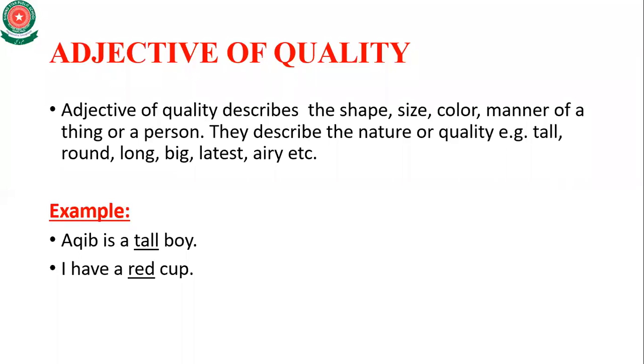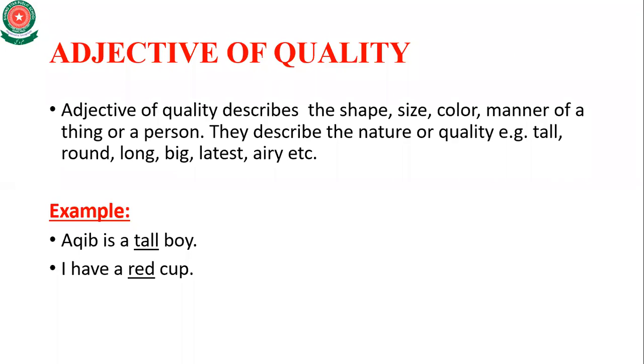So adjective of quality describes the shape, size, color, manners of a thing or a person. They describe the nature or quality, for example, tall, round, long, big, and so on.